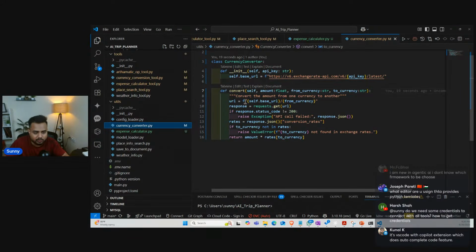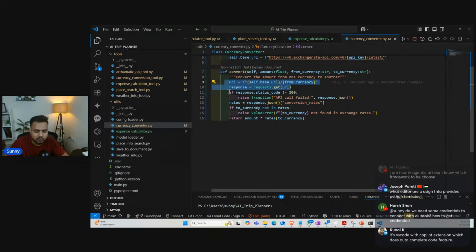Now this is my URL. It will fetch a response. If the response code is not 200, it is going to raise an exception. If the response code is 200, it is going to pass the rate to me. So response.json and the conversion rate.